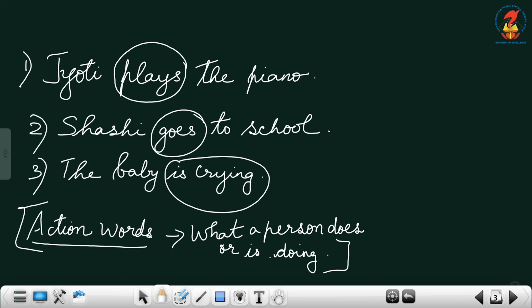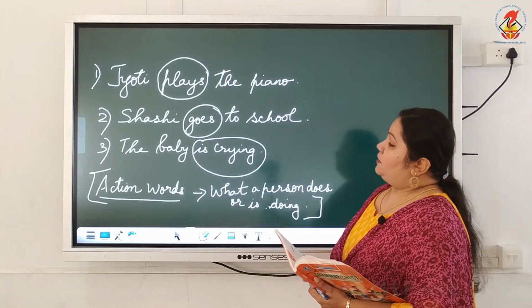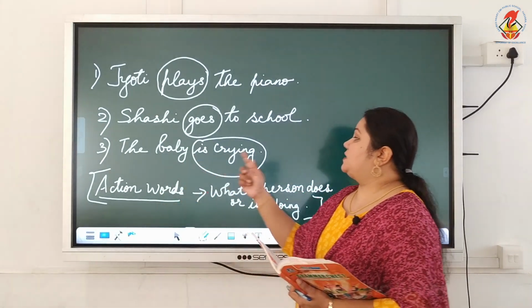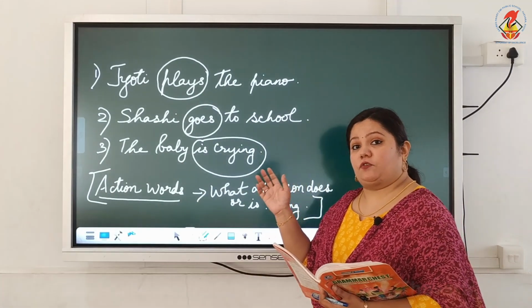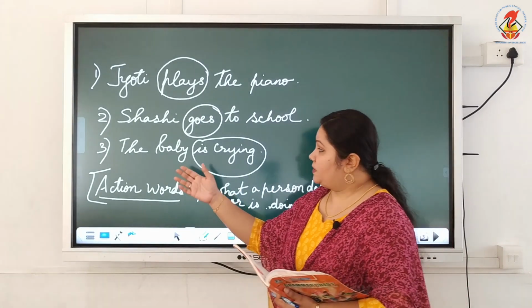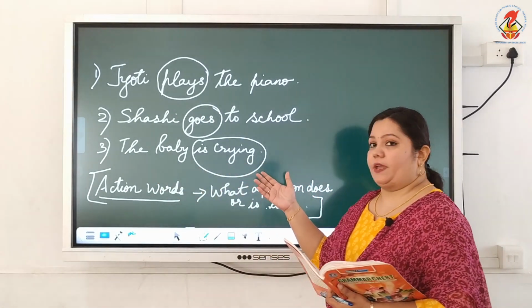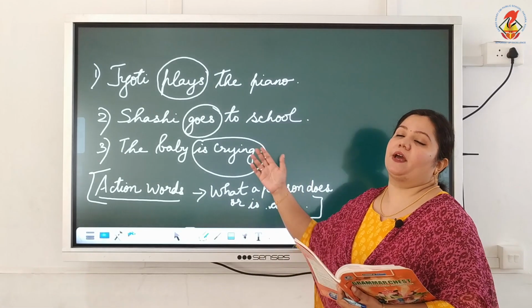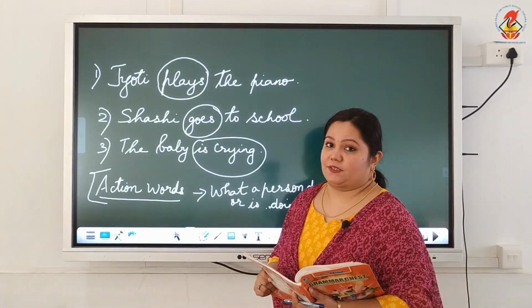A boy called Shashi, what is he doing? He is going to school. He goes to school. So goes is our verb over here. Then the third one, the baby is crying. The action of the baby is mentioned here. So what is the baby doing? The baby is crying. So is crying is taken as the verb in this sentence.